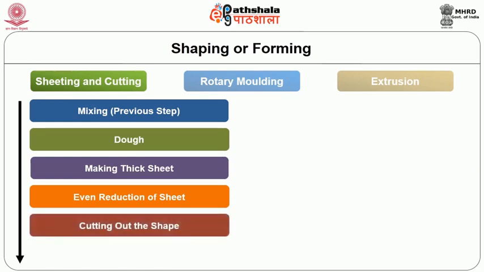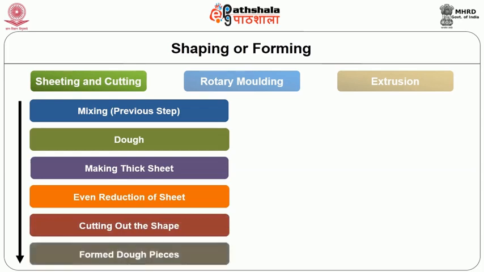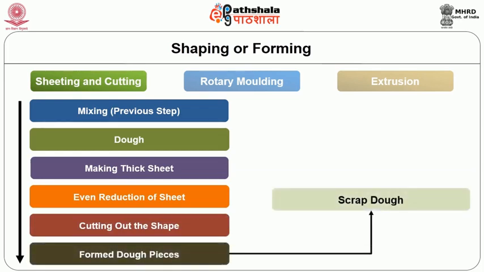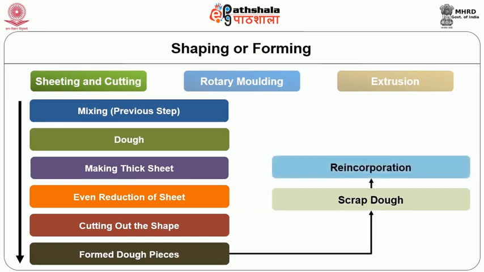The shape is cut and the dough pieces are formed. The scrap dough which is left is reincorporated and again passed through the similar process. So, this is the sheeting and cutting method of shape formation.